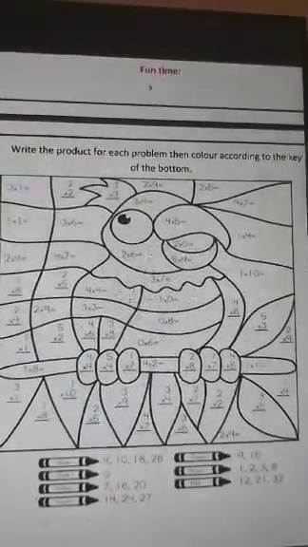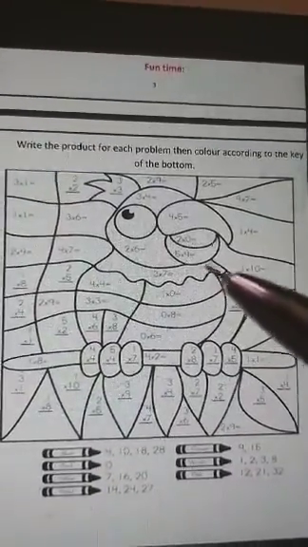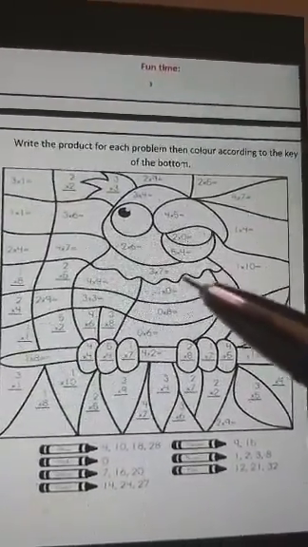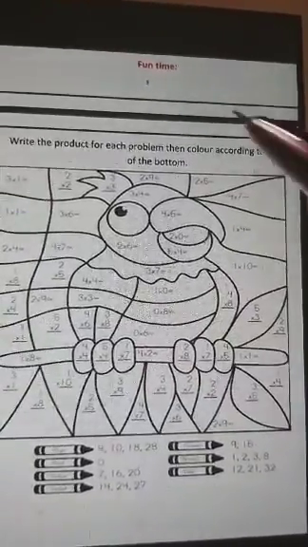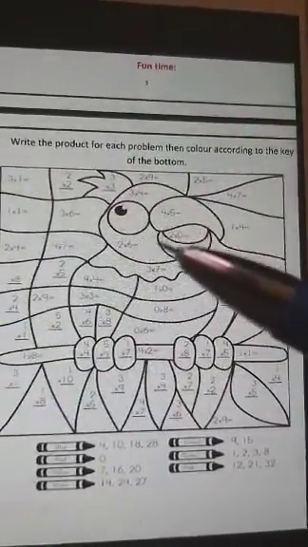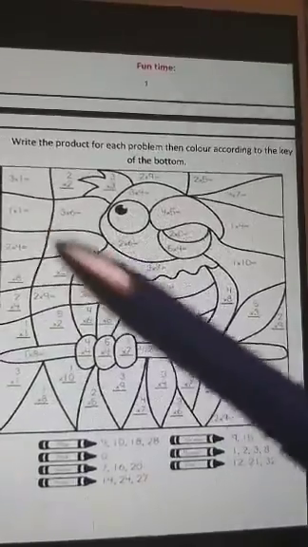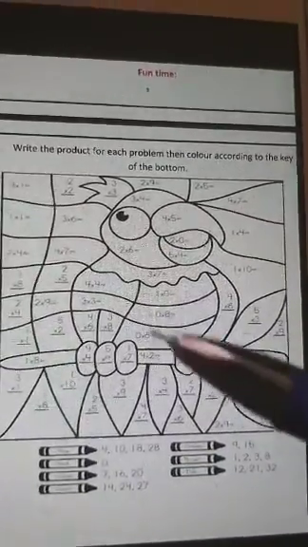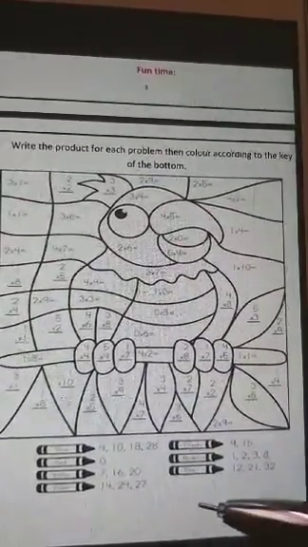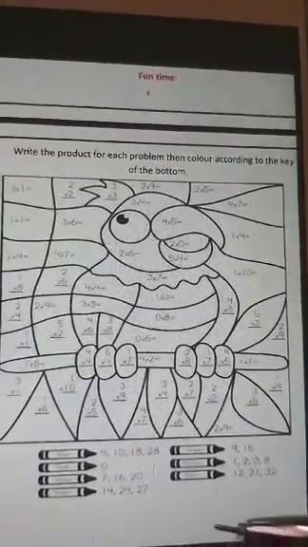Okay, finally here we have fun time, math with science. We will color this part, answer the problems here, and color them according to the key here at the bottom.